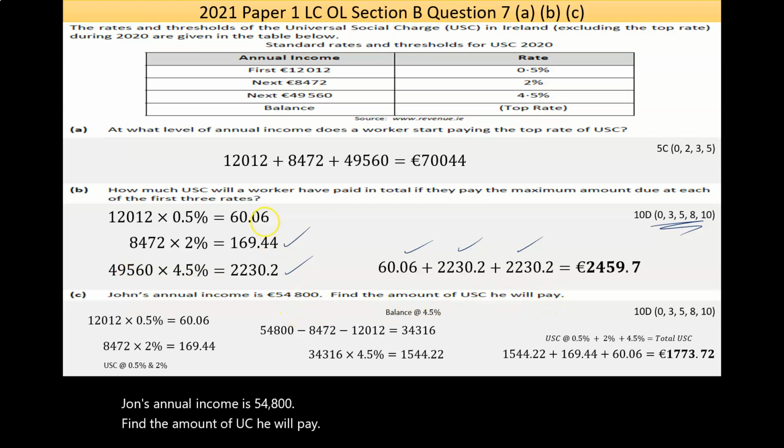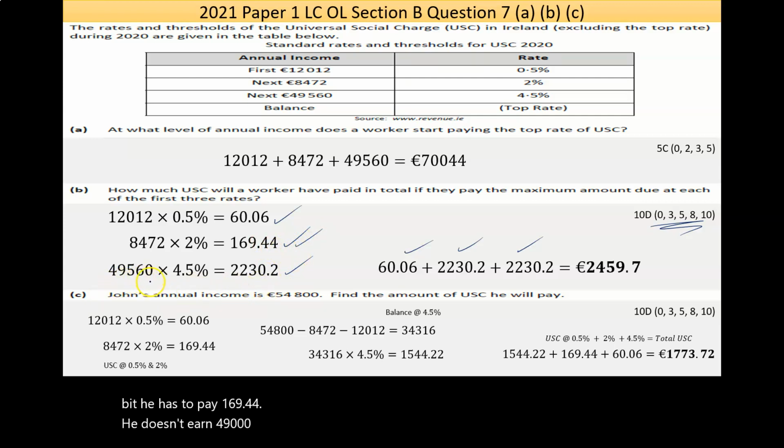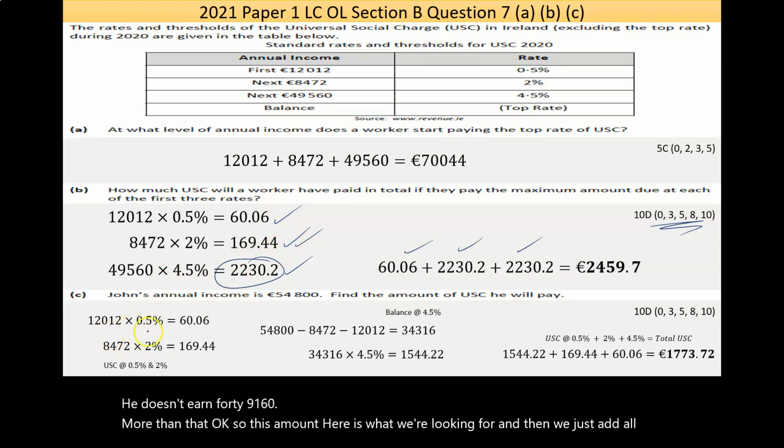So we know from up here that on the first 12,012, he has to pay 60.06 euro. On the next bit, he has to pay 169.44. Now, he doesn't earn 49,560 more than that, okay? So this amount here is what we're looking for. And then we just add all three. So that's what I've written here.